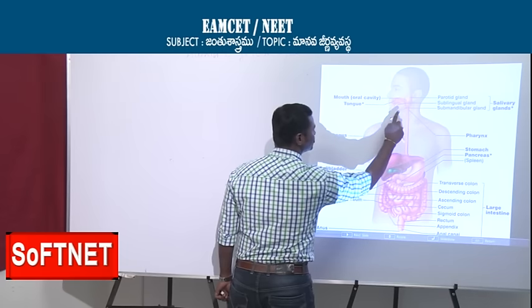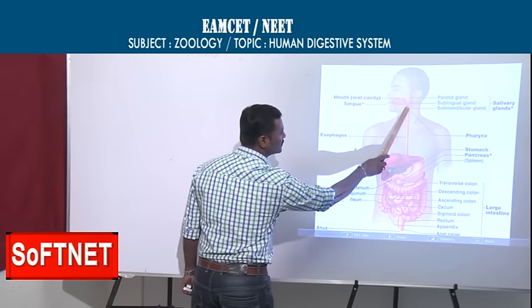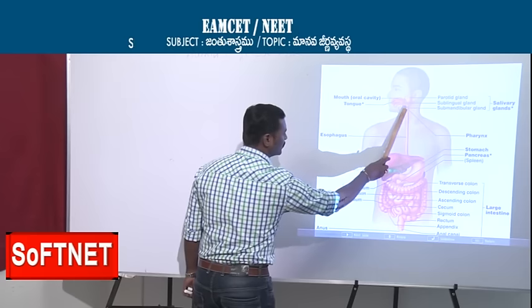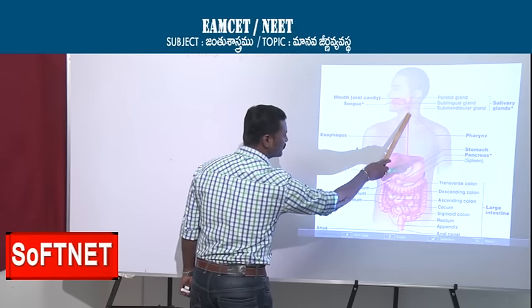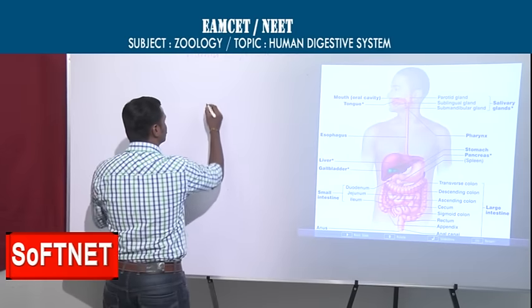So the mouth, you can see we completed, and in this part we discussed about the tongue. Now after the tongue you can see this part. We will discuss salivary glands later, but now we will discuss the pharynx. If you see this part,